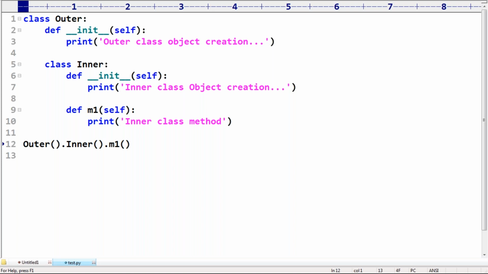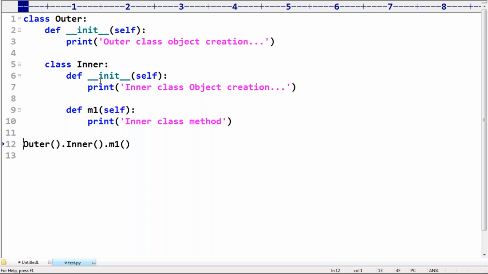Okay, now is it possible to take a class inside an inner class? A class inside an inner class, is it possible or not? Remember this one. So inside the inner class, can I take another class or not? Yes, possible. Please make sure you are aware how we can take it.